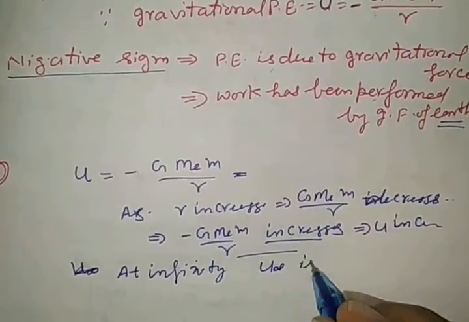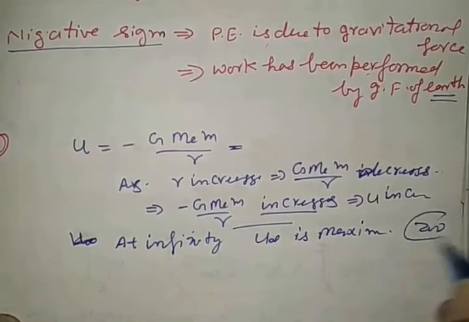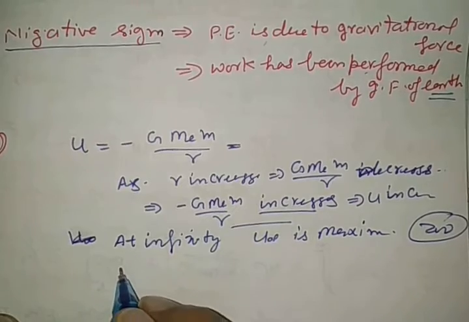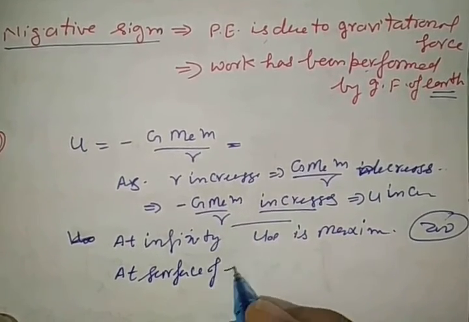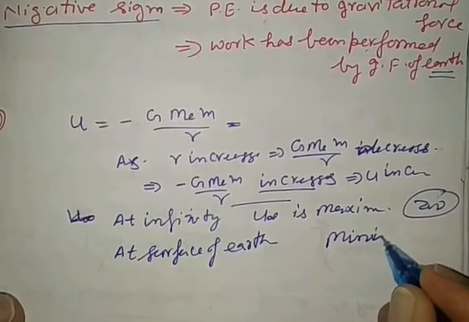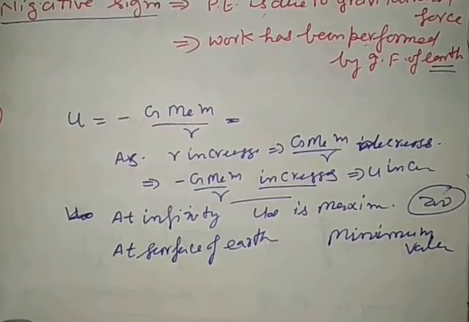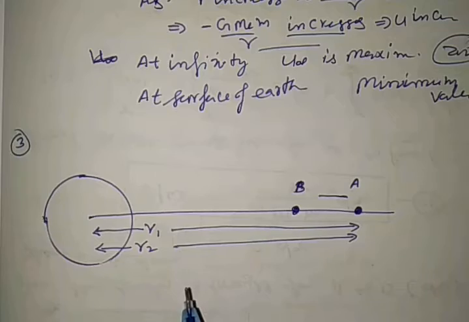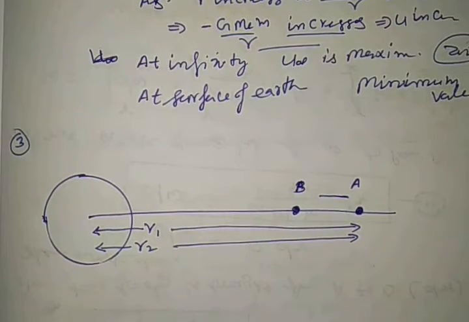Gravitational potential energy is a maximum and its value is 0. And at the surface of Earth it has a minimum value. Now we are going to see the third important result here in this case.